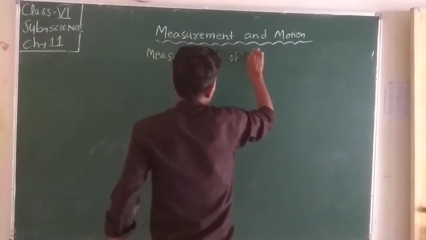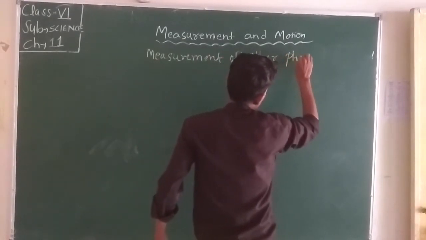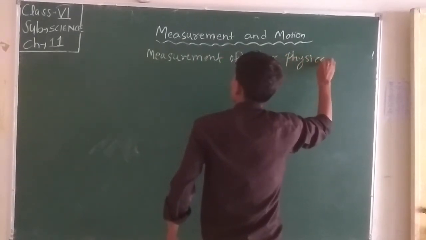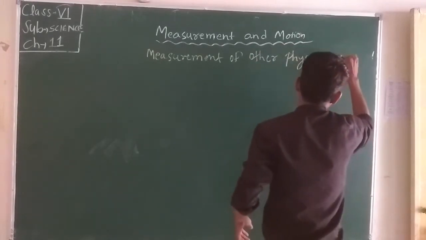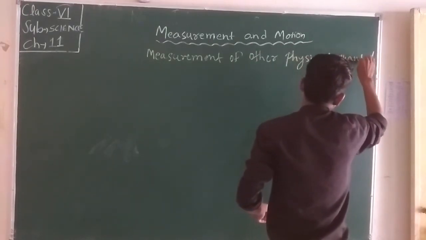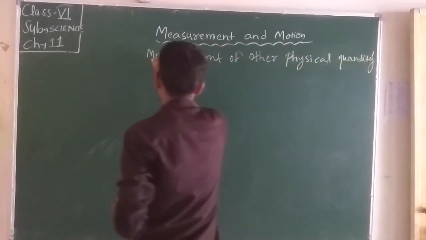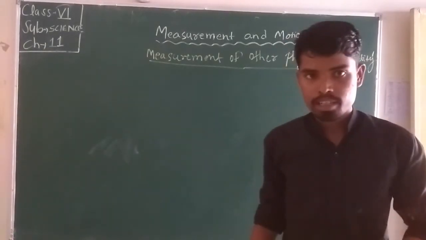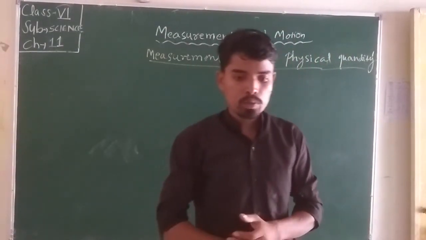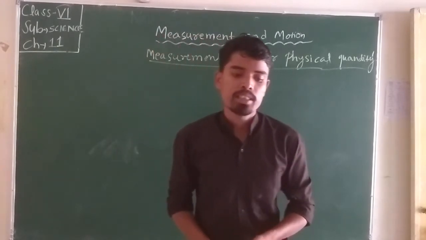In our day-to-day life, mainly these include different types of physical quantities: mass, time, temperature.